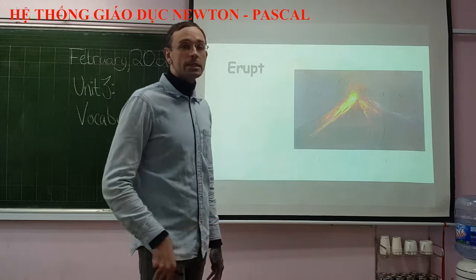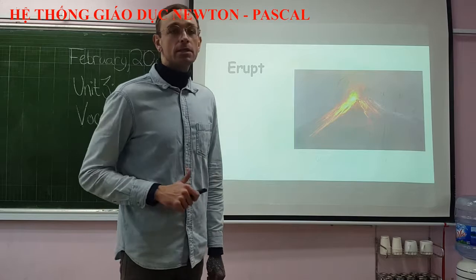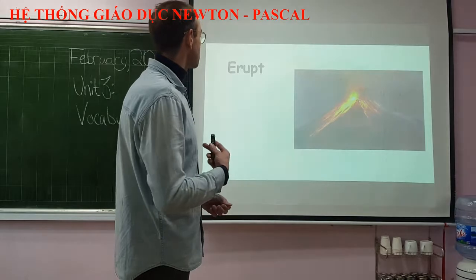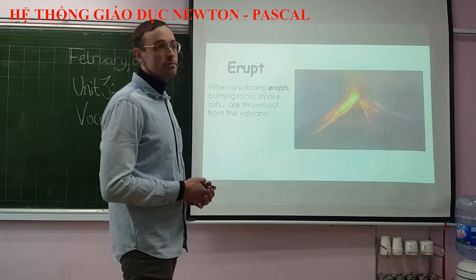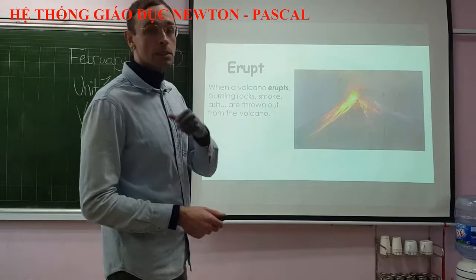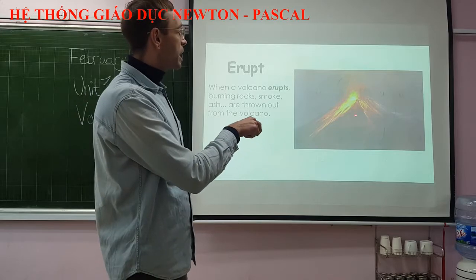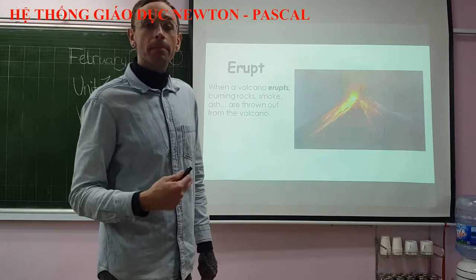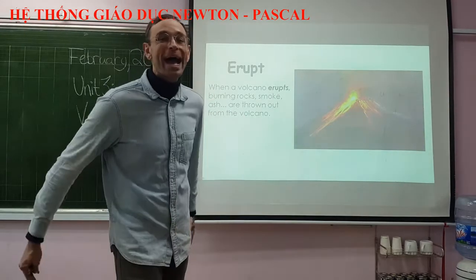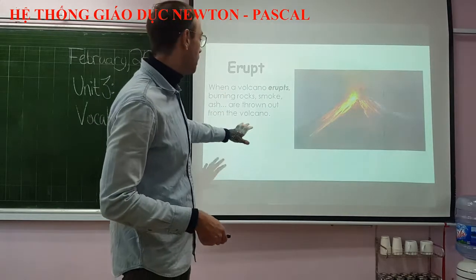Erupt. Here we see a picture of something called a volcano. And a volcano does something very dramatic. A volcano often erupts. An eruption or erupt means that burning rocks, smoke, ash, other things like this right here. This is called magma. Magma is melted rock. All of these things are thrown out from the volcano. That's what we mean when we say the volcano erupts.